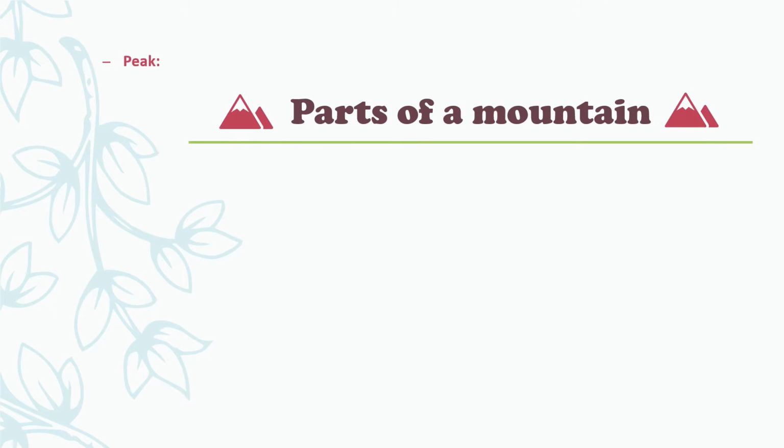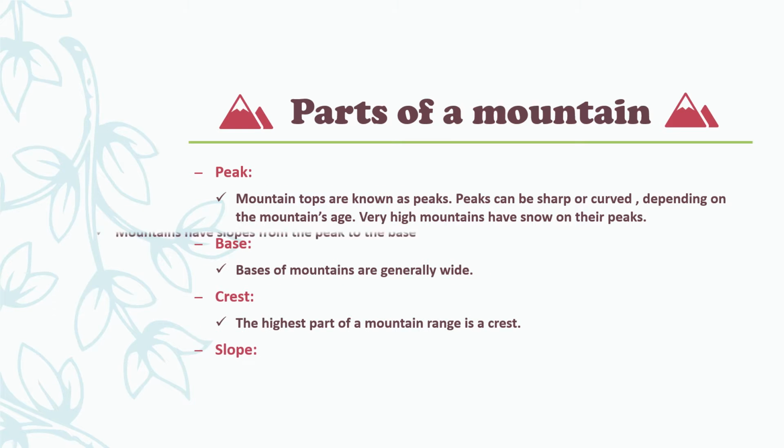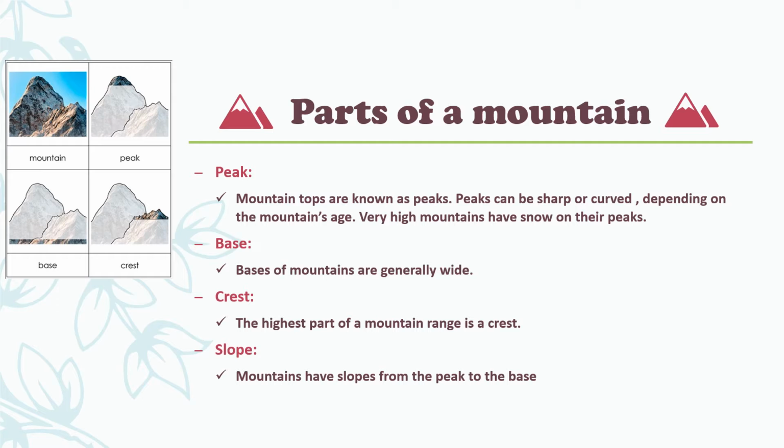Parts of a mountain. Peak. Mountain tops are known as peaks. Peaks can be sharp or curved, depending on the age of the mountain. Very high mountains have snow on their peaks.